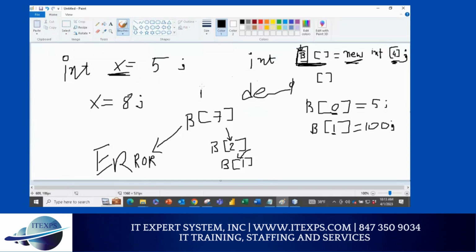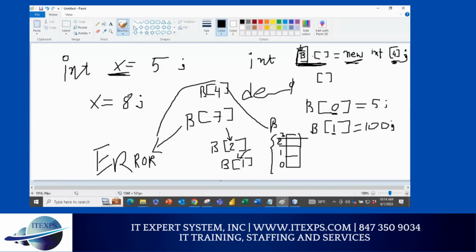If I write B4, what would be the value? Error. Why? Because when you write 4, the building will be created starting with 0. Yes or no? Building name will be B, but it starts with 0, then 1, then 2, then 3. So when you say 4 here, you are actually creating 4 blocks, but there is no floor called B4. So when you use B4, you will get an error. Make sense or no?